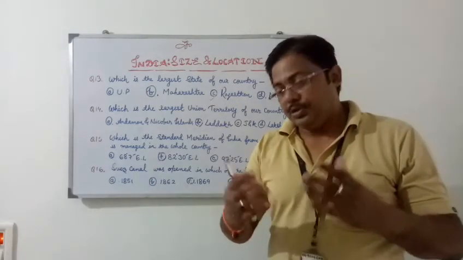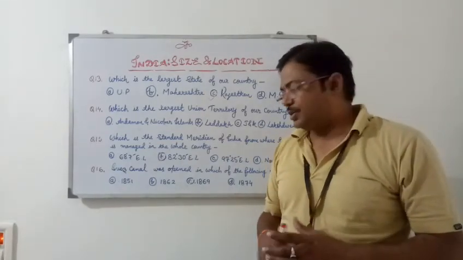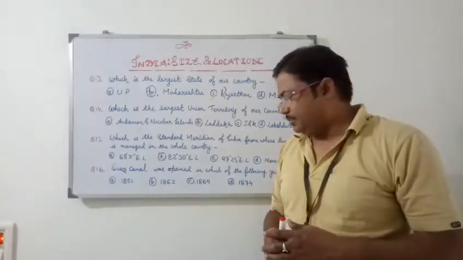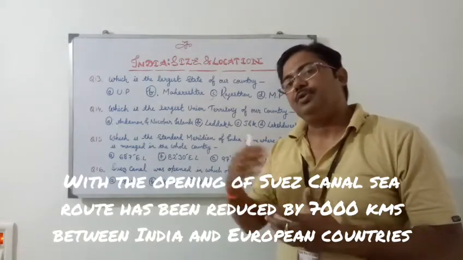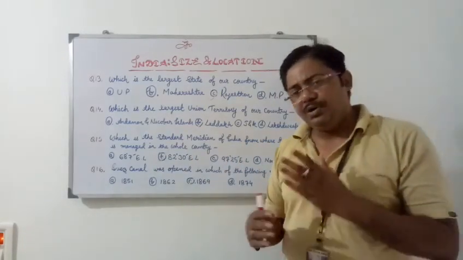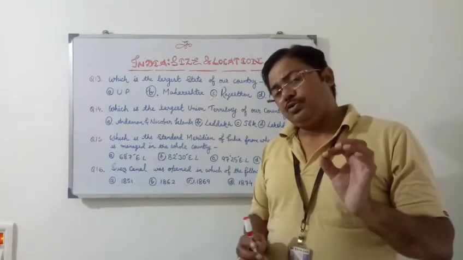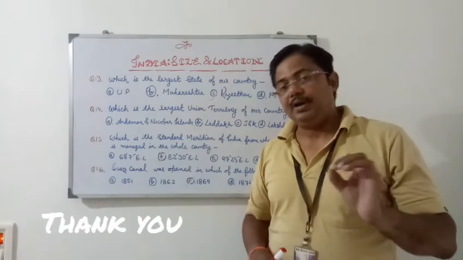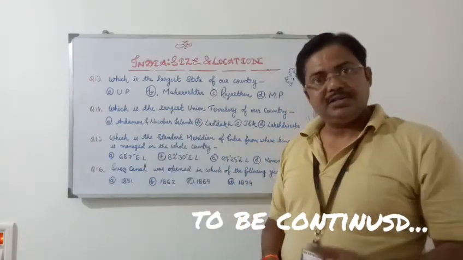That's why trade and commerce has become easy for us. We can perform trade directly with European countries. We don't have to go through the Cape of Good Hope, which is located in South Africa, the southern tip of Africa. Africa is the second largest continent.